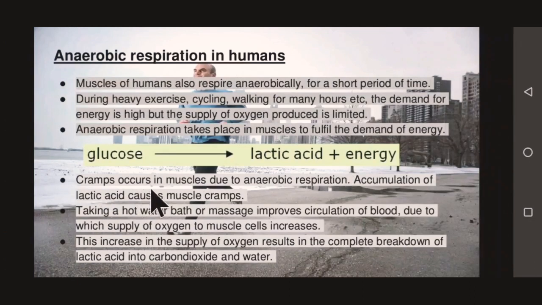Cramps occur in muscles due to anaerobic respiration. Accumulation of lactic acid causes muscle cramps. Taking a hot water bath or massage improves circulation of blood, due to which the supply of oxygen to muscle cells increases. This increase in the supply of oxygen results in the complete breakdown of lactic acid into carbon dioxide and water.